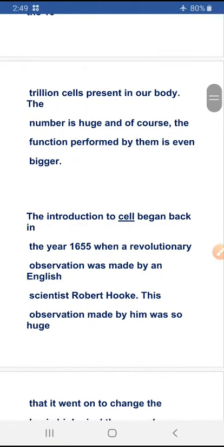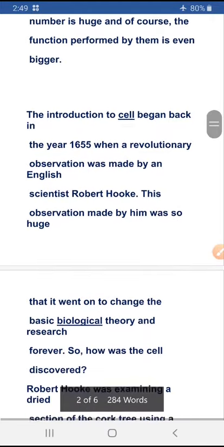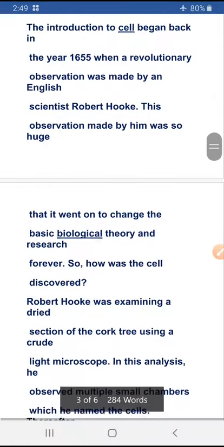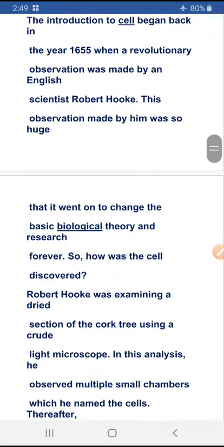The introduction to the cell began back in the year 1655, when a revolutionary observation was made by an English scientist, Robert Hooke. This observation was so huge that it went on to change the basic biological theory and research forever. So, how was the cell discovered?